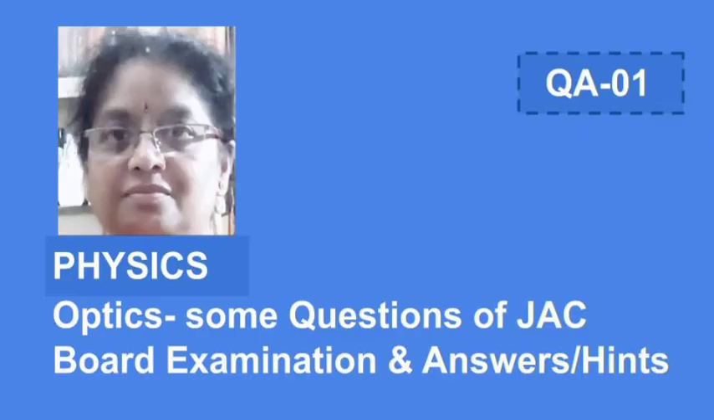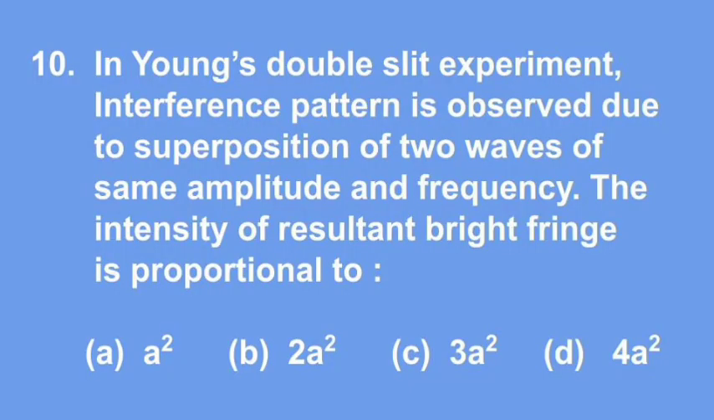These 9 questions are from papers of JAC Board in previous years. The remaining are from wave optics, which are based on principles. Now, question number 10. In Young's double slit experiment, interference pattern is observed due to superposition of two waves of same amplitude and same frequency. The intensity of resultant bright fringe is proportional to. Options are A square, B 2A square, C 3A square, D 4A square.